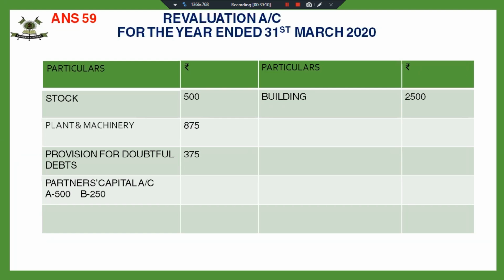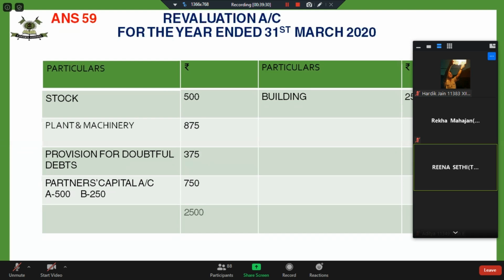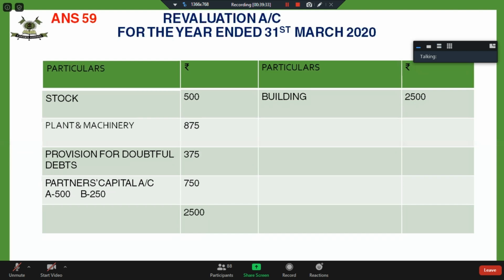It is given in the question. Old profit sharing ratio is 2:1. It's given at the starting of the question, balance sheet of A and B who were sharing profits in the ratio of 2:1. So I have distributed the profit of 750 amongst A and B. So this comes out to be 2,500.